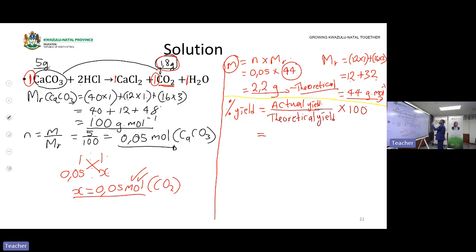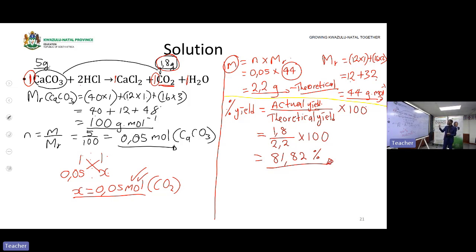What is the actual yield? The actual yield is 1.8, that was given in the statement. Then the theoretical yield is 2.2, that was calculated using the mole ratio. Then multiply by 100. 1.8 divided by 2.2 multiplied by 100. The answer is 81.82%. That means what is produced versus what is expected to be produced.